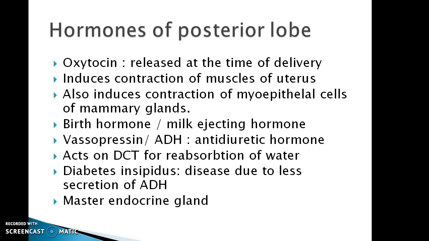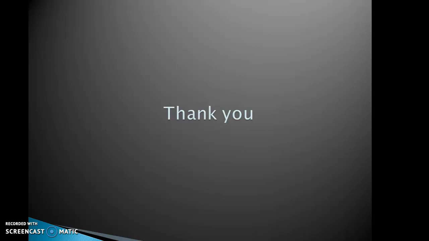At last, pituitary gland is known as a master endocrine gland because it secretes a large number of hormones. The anterior lobe secrete various hormones which act on the another glands and control the secretion of their hormones. This was all about the hormones of hypothalamus and the pituitary gland.